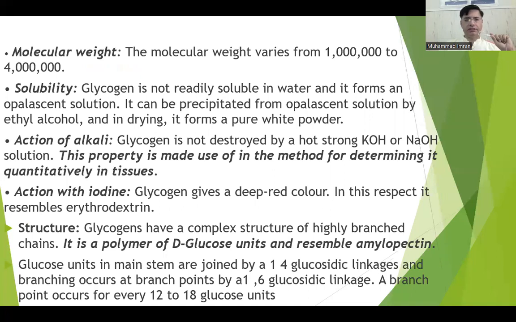Solubility: glycogen is not readily soluble in water but forms a pearlescent solution because it is not readily soluble in water. It can be precipitated from pearlescent solution by ethyl alcohol. If we add ethyl alcohol and then we dry it, it will make anhydrous powder, pure white powder.